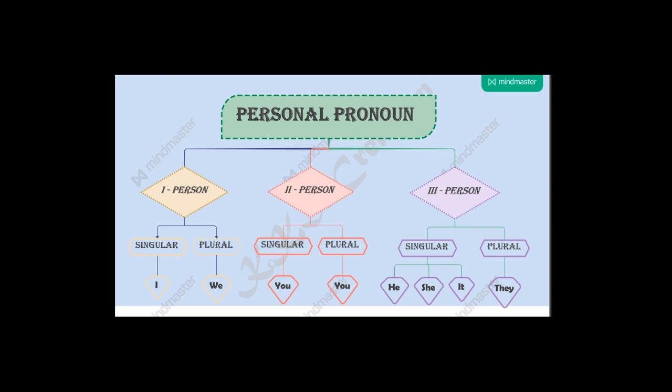And third person is none other than something on which you are talking about, or maybe a person about whom you are talking. So that is the third person. That third person may be present or may not be present at the scenario. Say for example, I will give you a scenario.